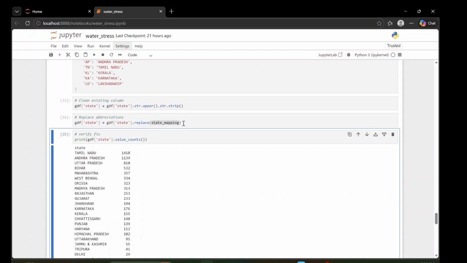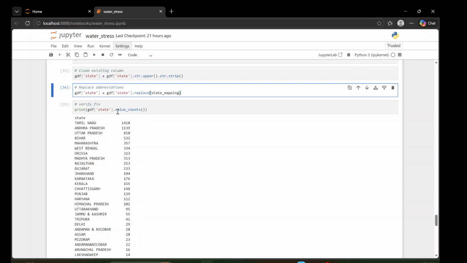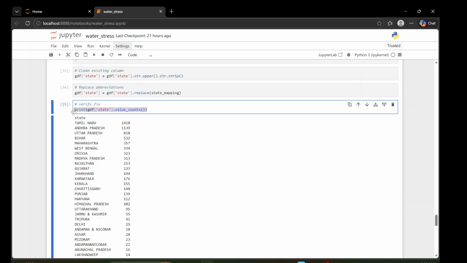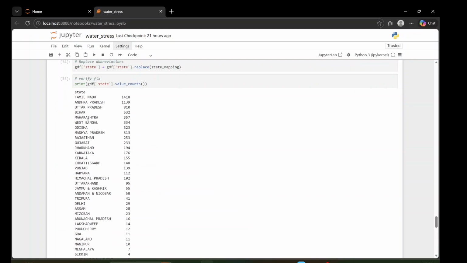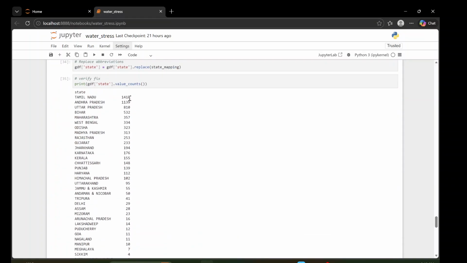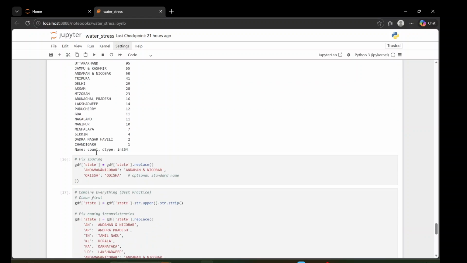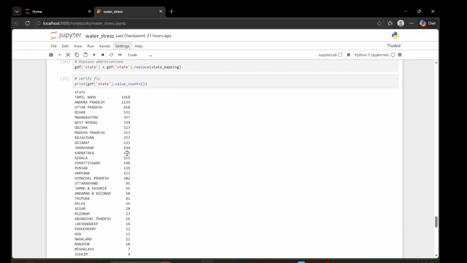Now we have to verify whether we have done this or not. So print GDF state dot value counts, right? We have to write this. These are practices actually. If you do the practice, then you will automatically write these codes. When you run this, you can see we no longer have those abbreviations. Earlier we had the abbreviations A and AP. Now we fixed it, and you can see how many blocks are in each state. Because there is spacing in Andaman and Nicobar like this, we have to solve that also.